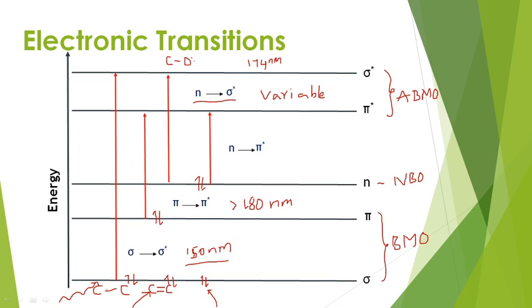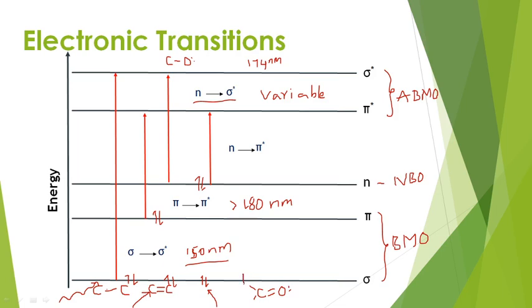That means you have an arrangement like this: carbon, double bond, oxygen. Suppose you consider this carbonyl group, so carbon which is attached to a heteroatom by a multiple bond, whereas here carbon is attached to a heteroatom by a single bond. Now this is under a different category and this is under a different category. This one contains a sigma bond as well as a pi bond, and it also contains non-bonding electrons.